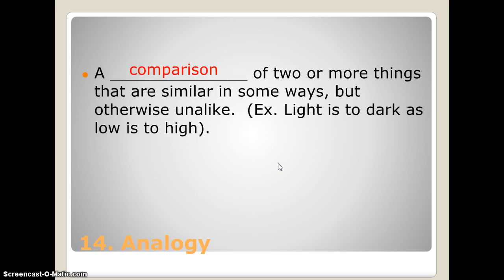An analogy is a comparison of two or more things that are similar in some ways, but otherwise unalike. So you're looking at the relationship between the words. Light is to dark, as low is to high. The relationship between light and dark is opposite, and the relationship between low and high is opposite. So when you're looking at an analogy, when you're comparing, you're looking at how the words relate to one another. You want the words on this side to relate to each other the same way as the words on this side.